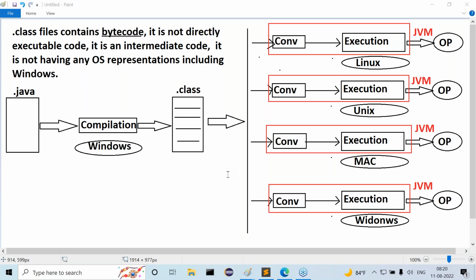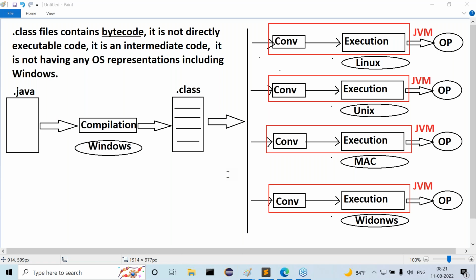Now tell me, by seeing this total scenario, who is responsible to execute our Java program? JVM is responsible to execute our Java program, and while executing, JVM has two responsibilities: translating the bytecode to the local operating system representations, and executing the translated code.